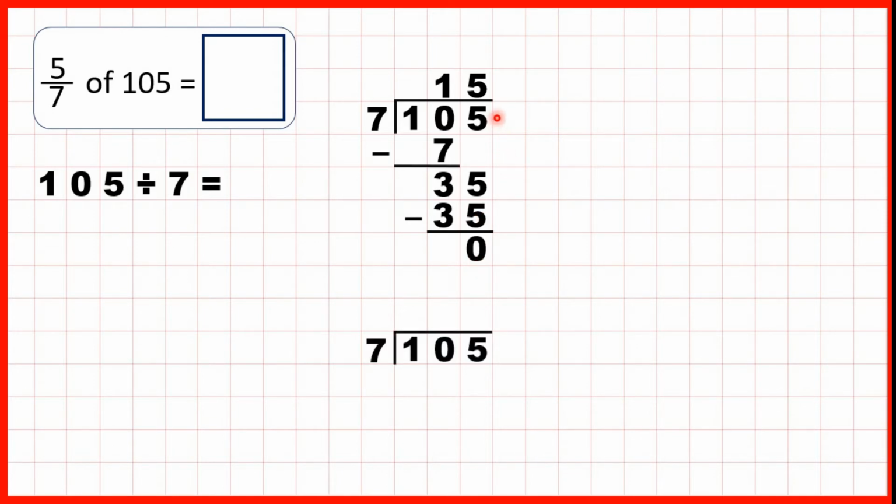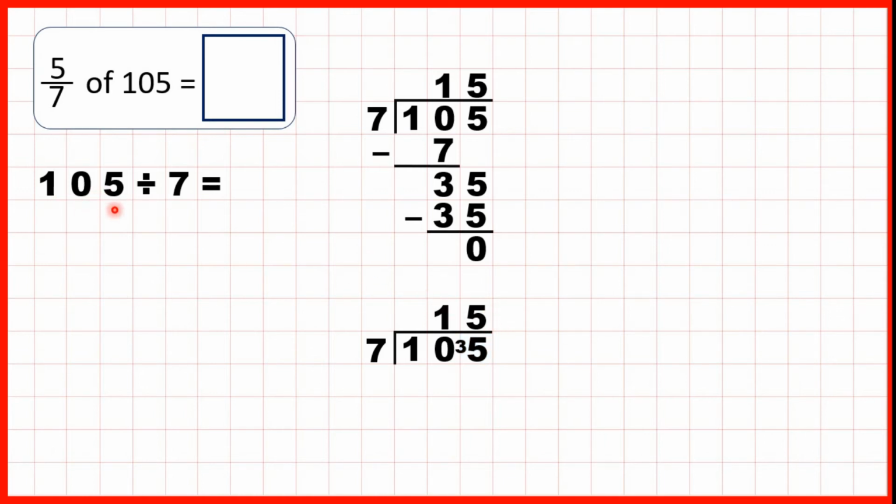We could also use short division here. Taking the first 2 digits together, 10 divided by 7 is 1 remainder 3. That's because 1 times 7 is 7, and then we need to add 3 to get to 10. Now 35 divided by 7 is exactly 5. But we haven't got the answer yet.